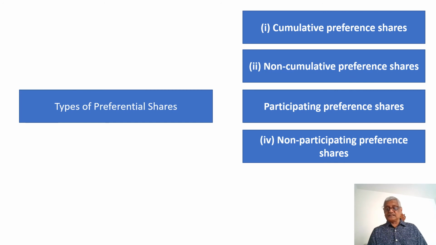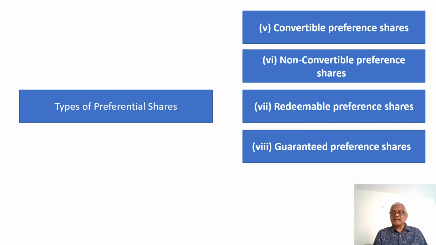So we have seen 4 types. One is cumulative, who can claim the arrears of dividend not paid in the previous years. Non-cumulative, who don't have the right to claim the arrears of dividend. Participating preference share, who can claim their fixed rate of dividend for the preference shares plus what is paid to the equity holders. Non-participating preference share, who will get only the fixed rate of preference shareholders' dividend.